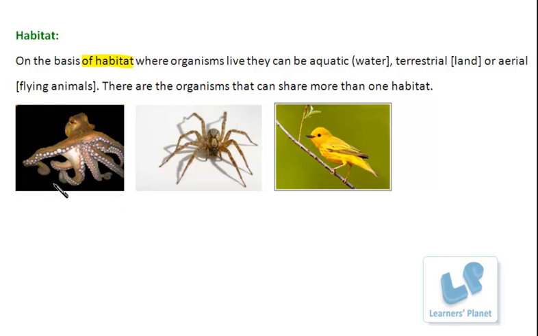For example, if I say that octopus belongs to this water body, that is, it is found in the water. So, in a water body or in the aquatic habitat, there are many different types of organisms which do not have similarities with this octopus, right? For example, fish, which is very much different from the octopus, right?